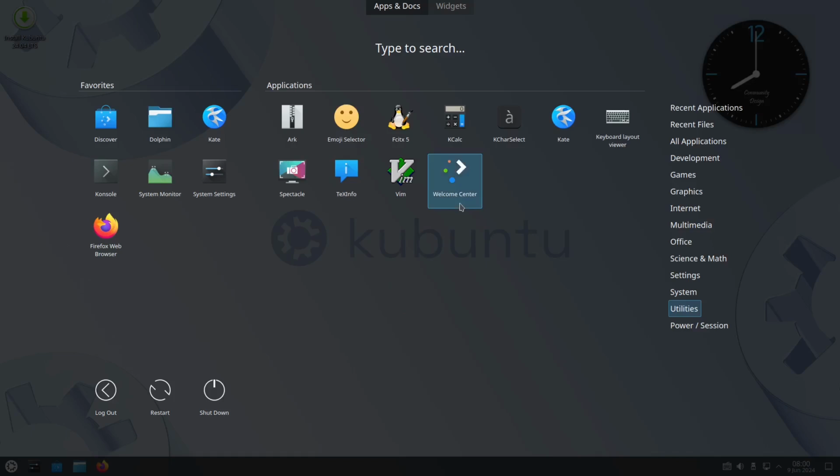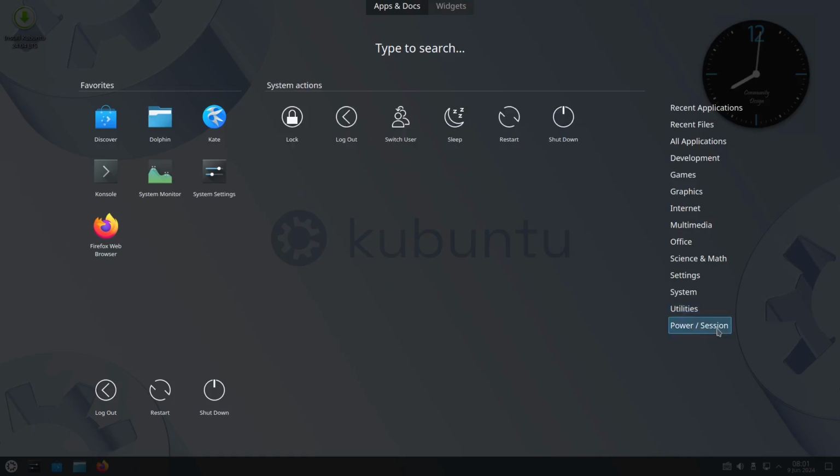And of course, you can also look into the welcome center right here. And of course, right here is the power, and you have all the switches right here, from lock, log out, switch from one user to another user. You can put it to sleep, restart, and shut down.